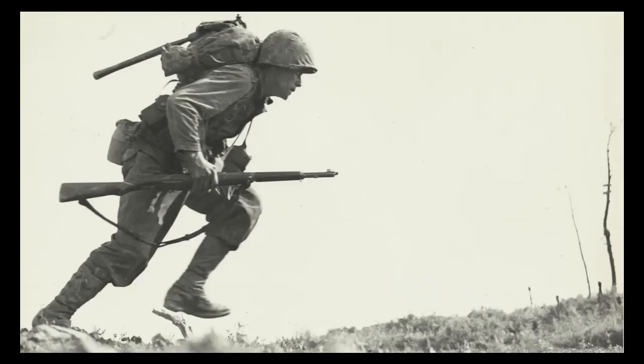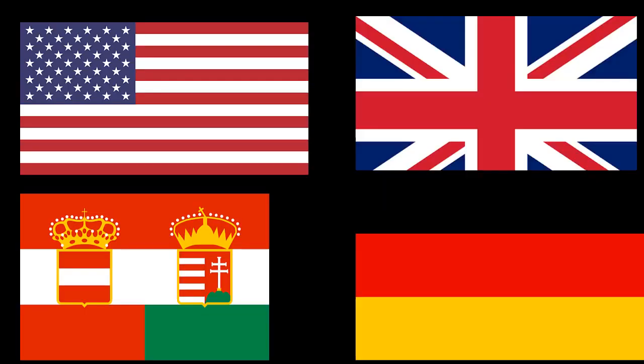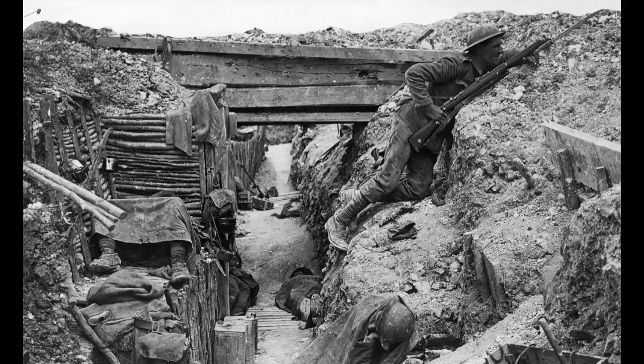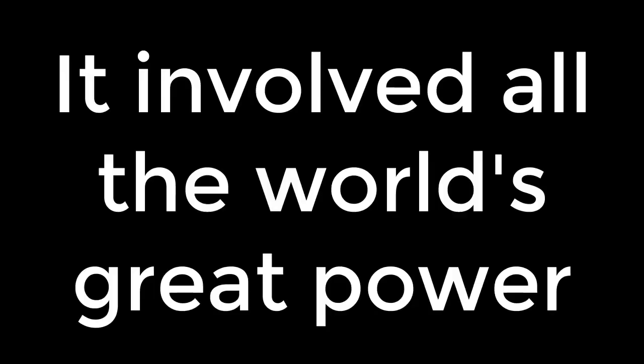World War. A world war is a war affecting most of the world's most powerful and populous countries. World War I was a global war centered in Europe that began on 28 July 1914 and lasted until 11 November 1918. It involved all the world's great powers, which were assembled in two opposing alliances.